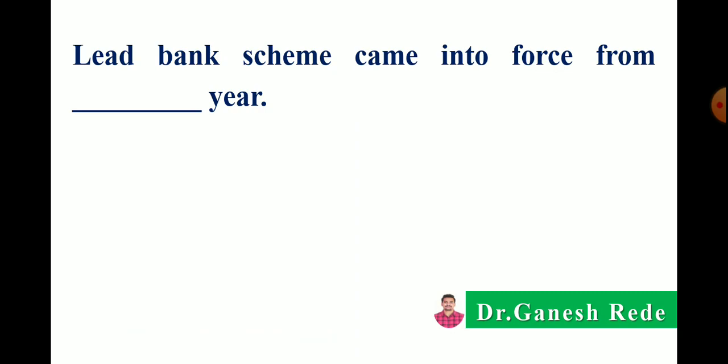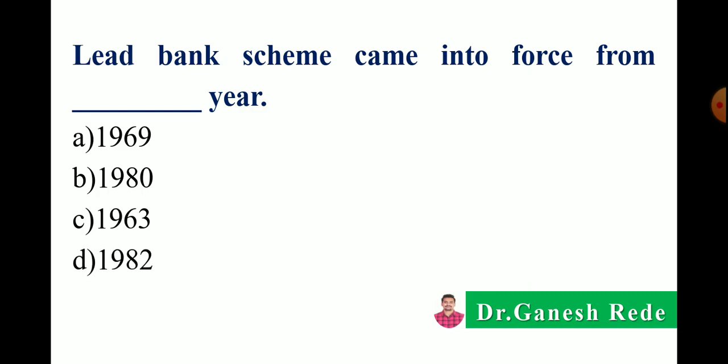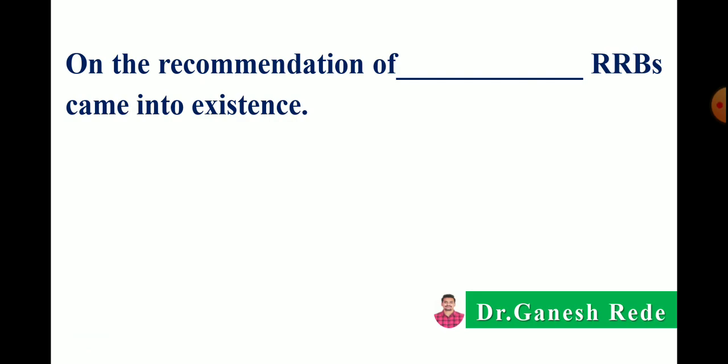Next, the lead bank scheme came into force from which year? Options: 1969, 1980, 1963 or 1982. Correct answer is 1969, meaning nationalization of banks and the lead bank scheme came into force in the year 1969.